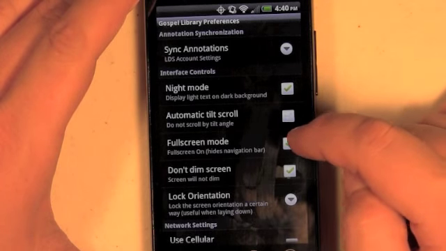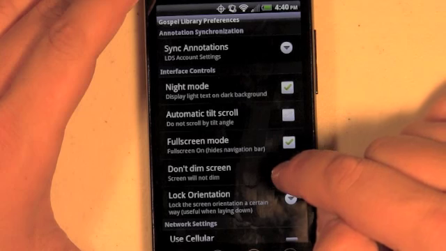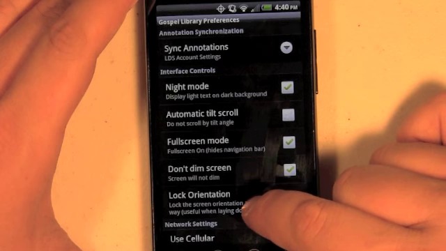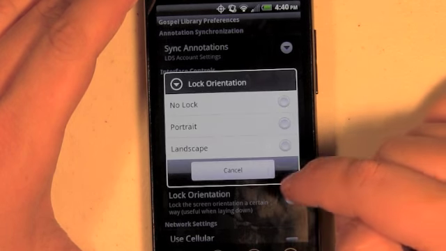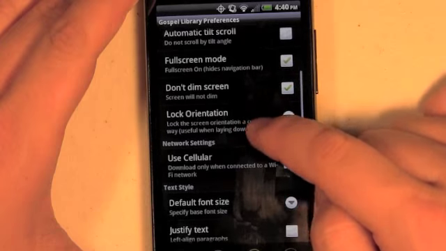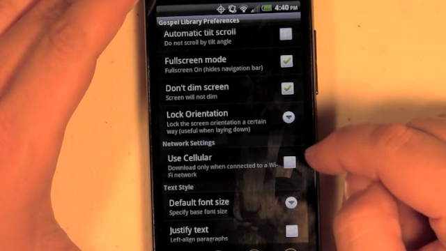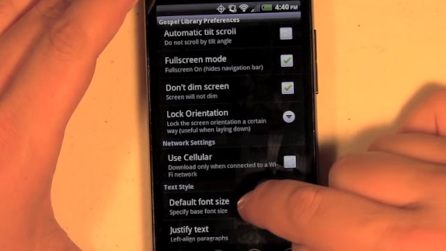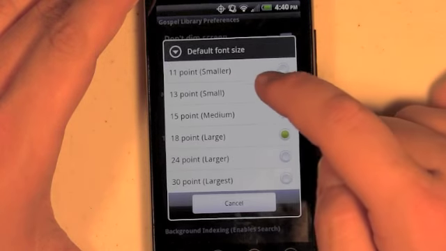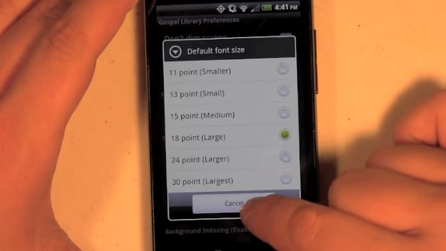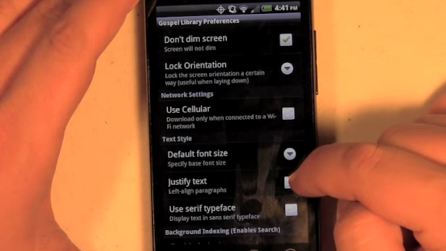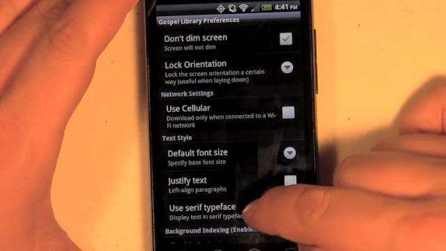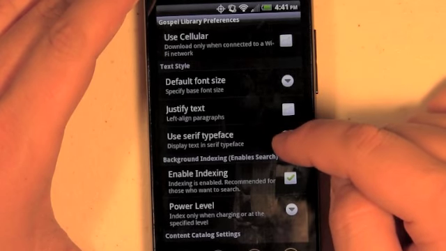I can choose to not dim the screen so that the device will stay on. I can choose to lock the orientation in here. I can say whether I want to allow downloading over the cell network or not if you have limited data. I can change the font size to a larger font or a smaller font. I can choose to justify text or choose the type of font typeface that I want to use.